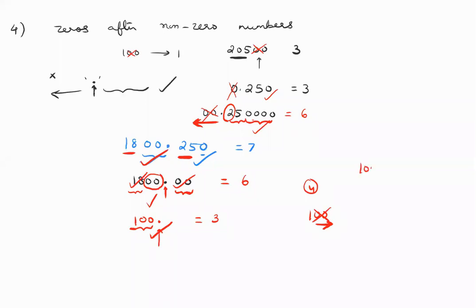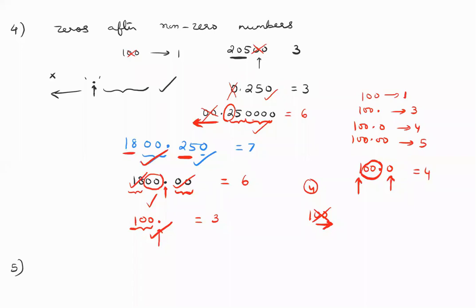If I write 100.0, you have to count this because it's after the decimal. You have to count this because it is non-zero. So obviously the ones in between we have to count. So the answer becomes 4. If you write 100, the answer is 1. If you write 100 point, the answer is 3. If you write 100.0, the answer is 4. 100.00, the answer is 5.